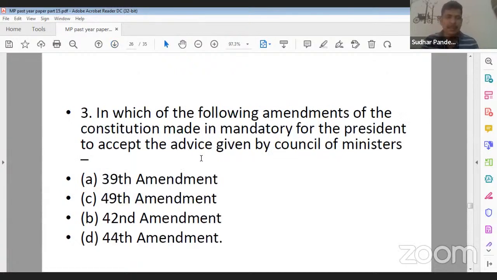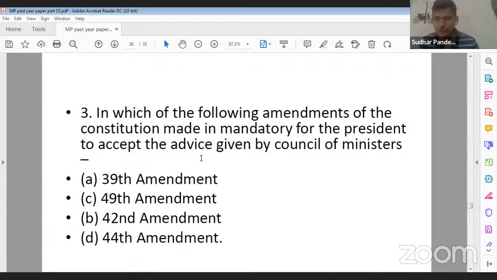Question number 3. In which of the following amendments of the Constitution was it made mandatory for the President to accept the advice given by the Council of Ministers? So in which case has it been mandated that the advice given by the Council of Ministers has to be accepted by the President? Your options are option A, 39th Amendment, option B, 42nd Amendment, option C, 49th Amendment, and option D, 44th Amendment. So what should be the correct answer?